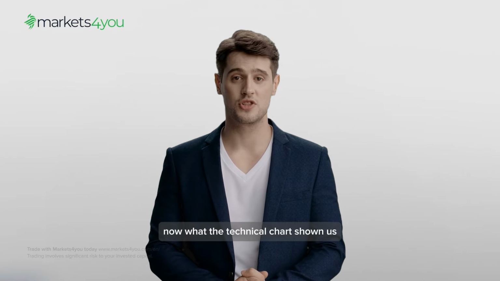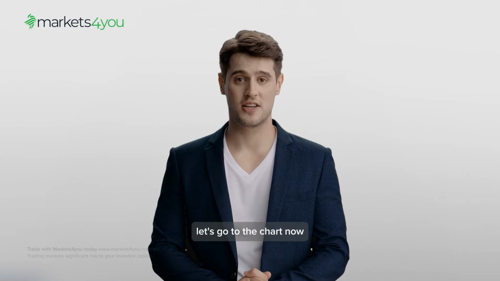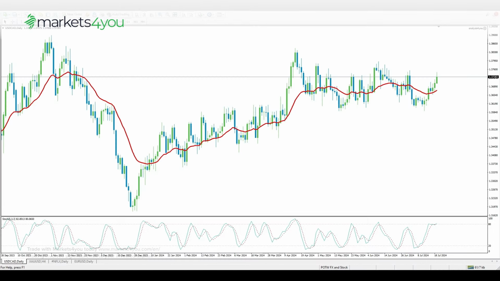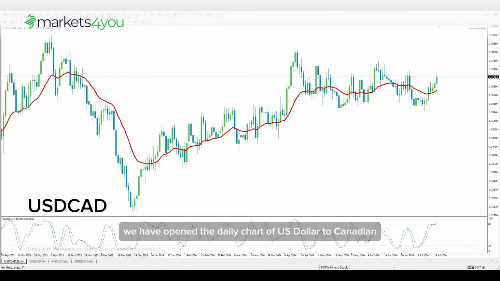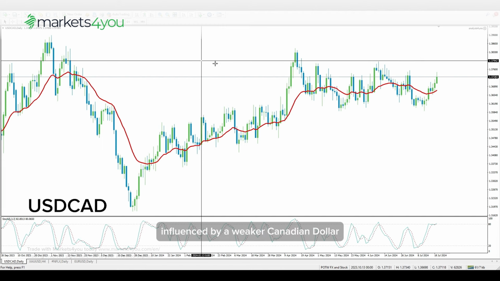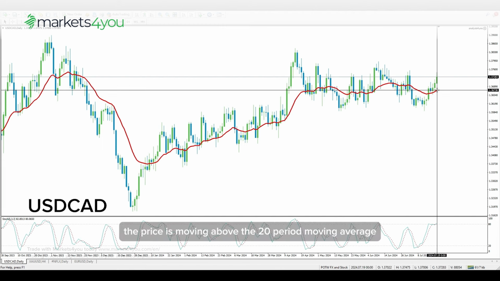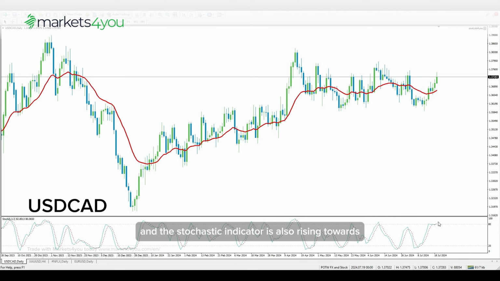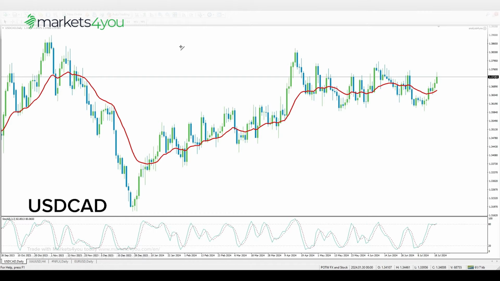Now, what does the technical chart show us? Let's go to the chart now. We have opened the daily chart of US dollar to Canadian dollar and noticed that the pair has been moving higher for the past 3 days, influenced by a weaker Canadian dollar. Currently, the price is moving above the 20-period moving average, and the stochastic indicator is also rising towards the overbought area, suggesting that US dollar to Canadian dollar may continue its upward movement.